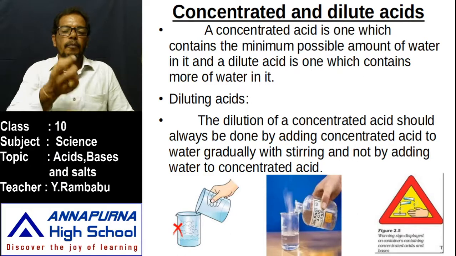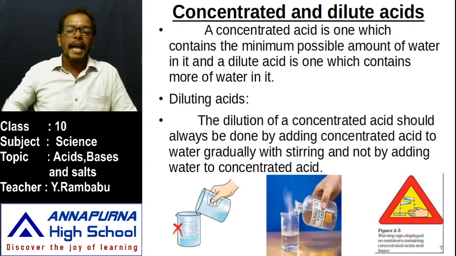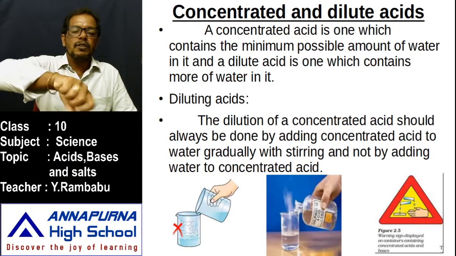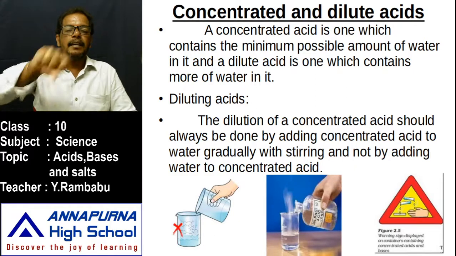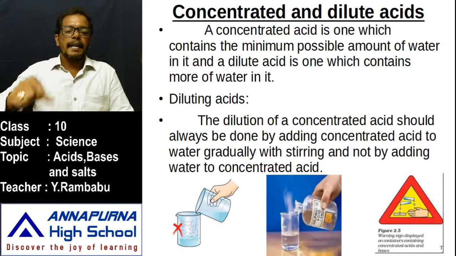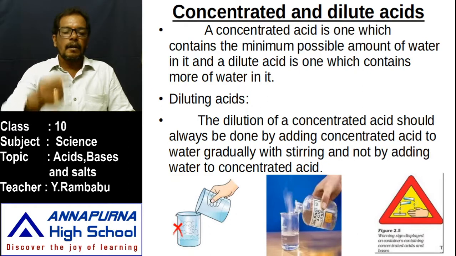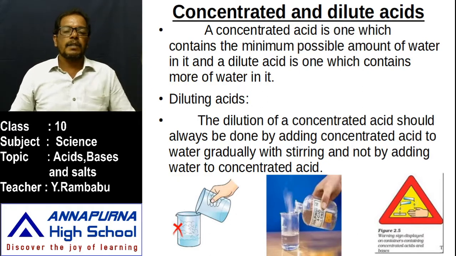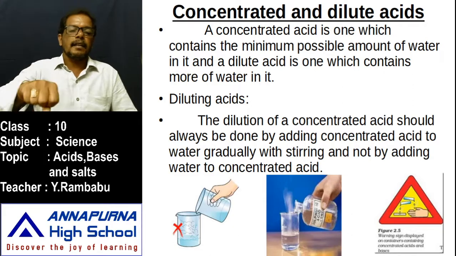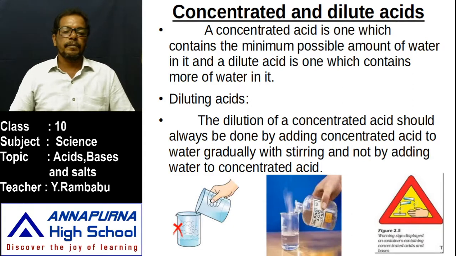drop wise. But don't add all the 5 milliliters of acid to the water at a time, just like drops. One drop is added, sliding on the inner wall of the beaker, and stir the beaker like this. Again another drop, stir well, continue stirring. Why? When a drop is added to water, heat is evolved.